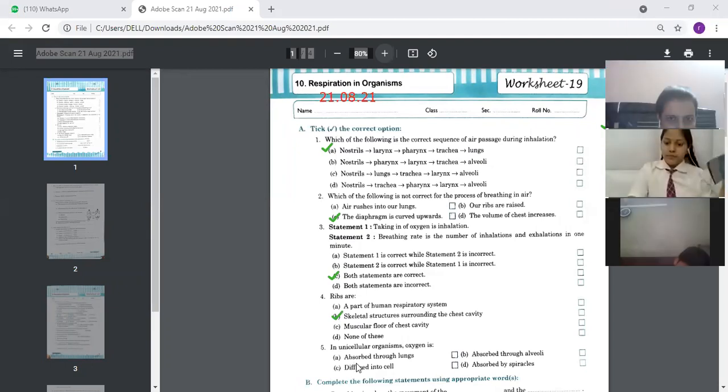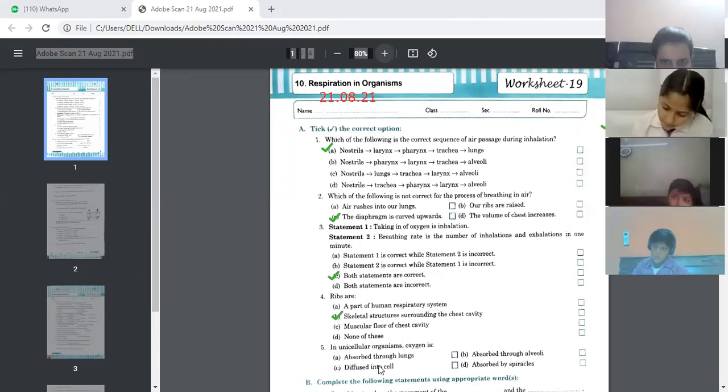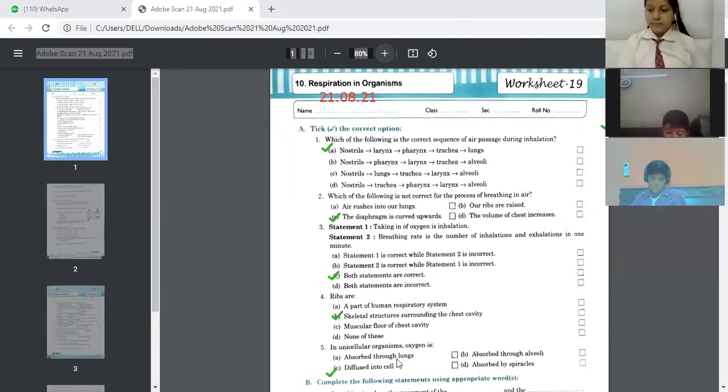Next is, in unicellular organisms, oxygen is absorbed through lungs, diffused into cells, spiracles. So children, we are talking about the unicellular organism. Unicellular organisms are already made up of one cell. So the oxygen will be diffused into the cells. So you have to mark number 5. C option is correct. Diffused into cells.